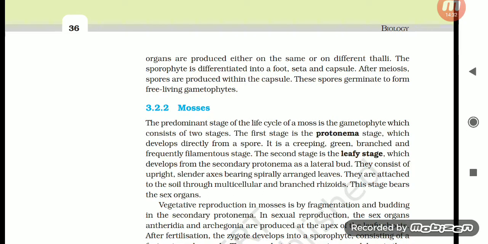3.2.2 Mosses. The predominant stage of the life cycle of moss is the gametophyte, which consists of two stages. The first stage is the protonema stage, which develops directly from a spore. It is a creeping, green, branched, and frequently filamentous stage. The second stage is the leafy stage, which develops from the secondary protonema as a lateral bud. They consist of upright, slender axes bearing spirally arranged leaves. They are attached to the soil through multicellular and branched rhizoids. This stage bears the sex organs.